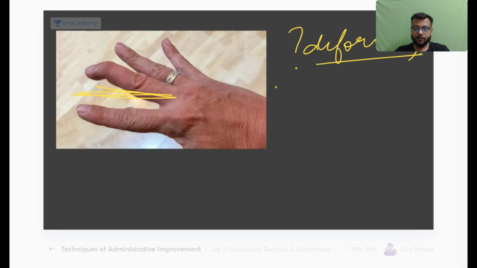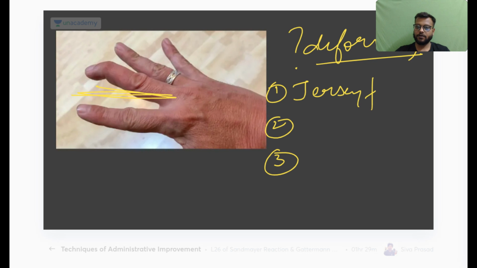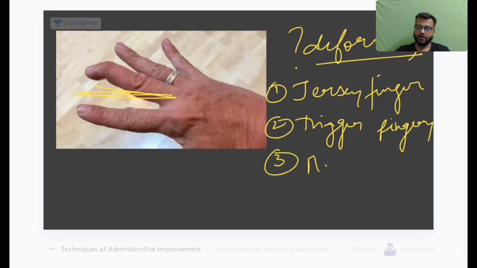Only in single finger. Okay, let me give you options then. I'll give you three options. First is your jersey finger, second is your trigger finger, and third is your mallet finger. Okay, now what is the answer? So the answer is your mallet finger.